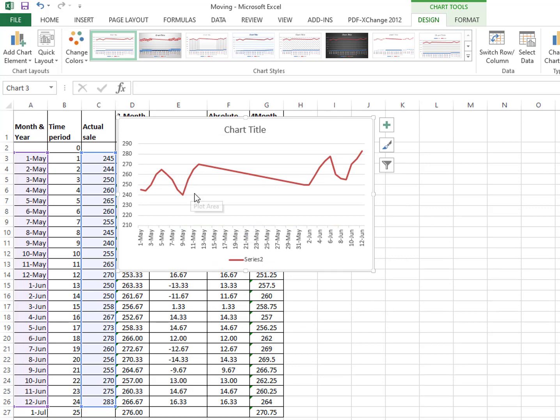When I plot it from the data, from the chart, I can see there is some seasonal behavior in the data. Because from 1st May it's going up, then on 5th May it's going down, then from 7th to 9th it's going up. So there is some seasonality. For example, if you want to sell ice cream on a specific sunny day, then the sale will be high. But if it is a rainy day, then the sale will go down. So how will we forecast using this data for the next month?